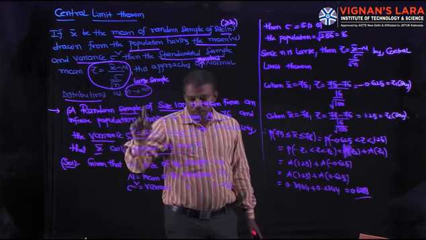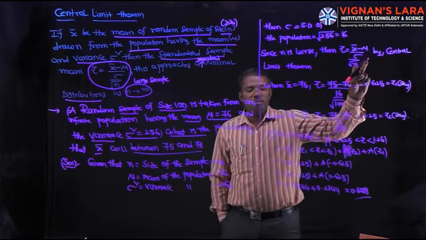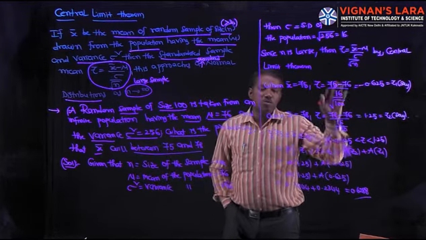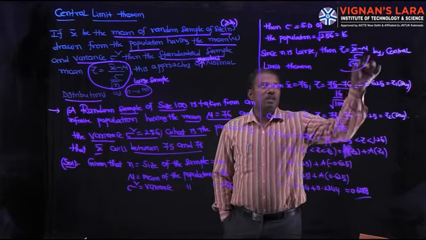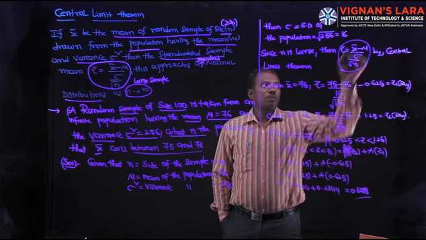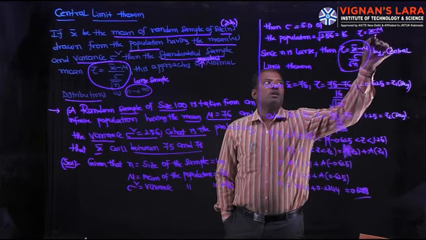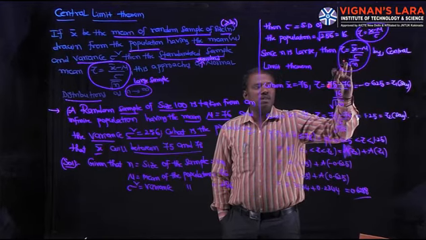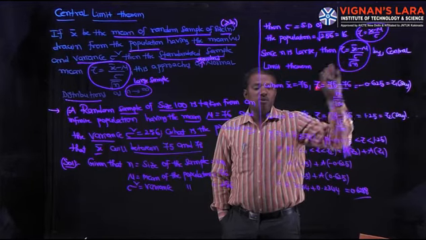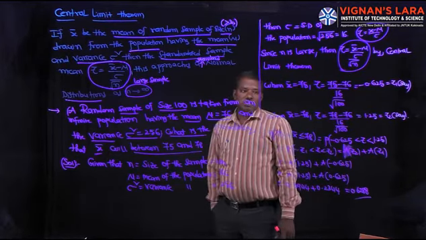When x bar is there in the problem, then the substitution is z equal to (x bar minus mu) by (sigma by root n). But the procedure is the same, only the substitution is different. In sampling distribution, the substitution is this one. In normal distribution, the substitution is z equal to (x minus mu) by sigma. This is the problem on normal distribution. This is the problem on standard normal sampling distribution. That is the difference between normal and sampling distributions.